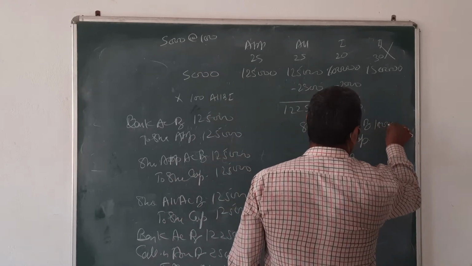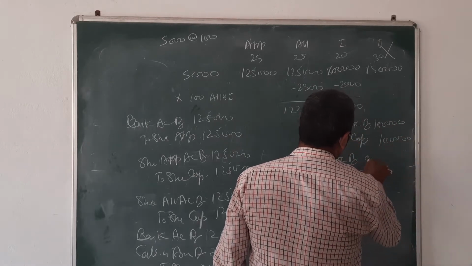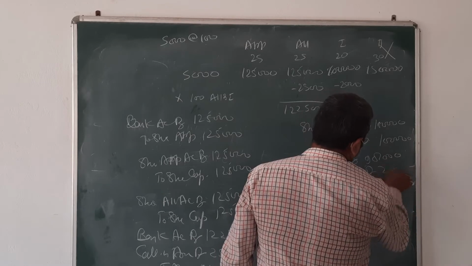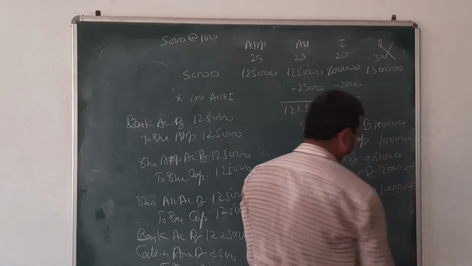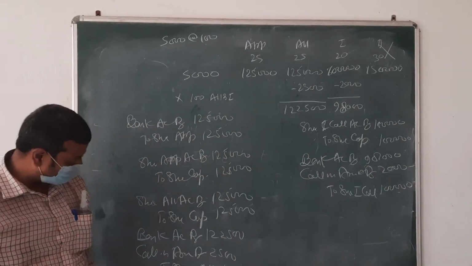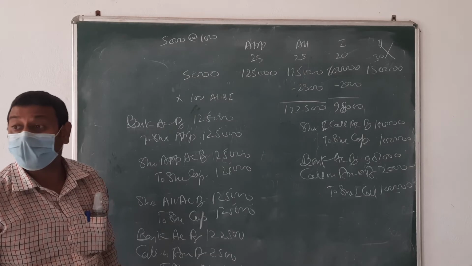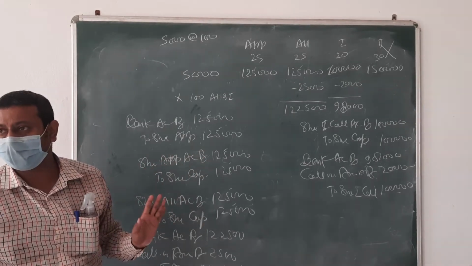Here 1 lakh, but we are receiving 98,000. 2,000 is arrears. Up to this, any problem?